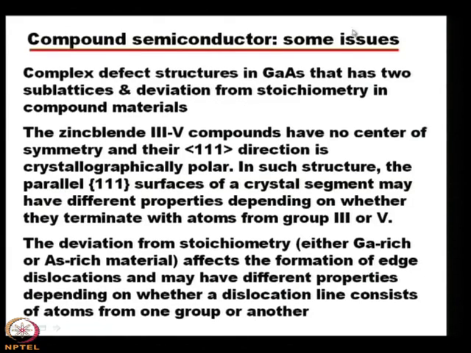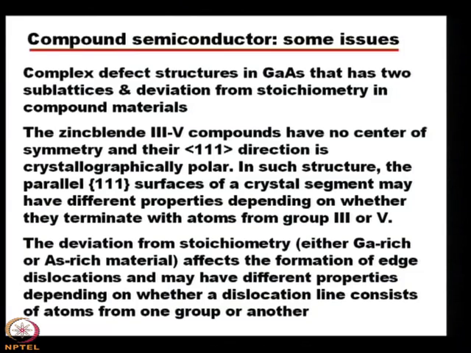Then there are some issues also. It is not that the growth of gallium arsenide and indium phosphide is very easy and simple. There are certain issues, and researchers have been trying to sort them out, particularly the complex defect structures in gallium arsenide, which has two sublattices, and deviation from stoichiometry in compound materials. Now, these are two things. One is the complex defect structure. Why is it complex?